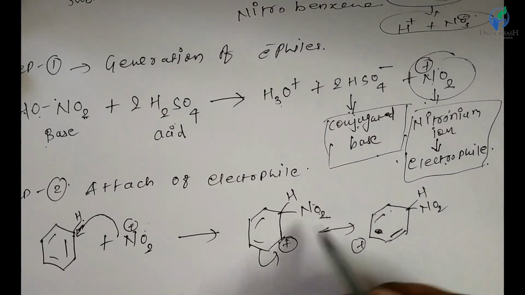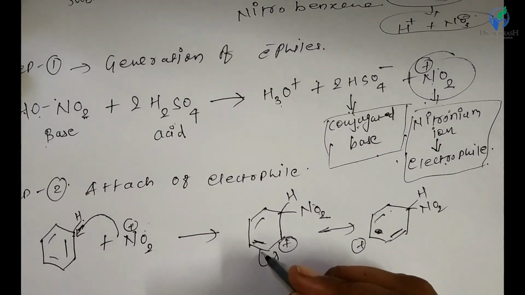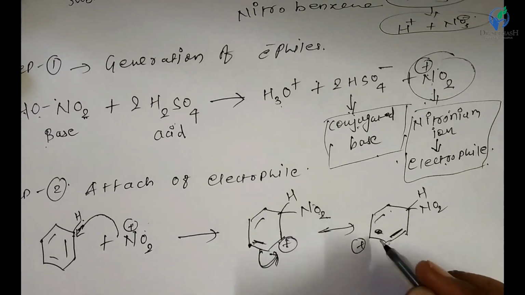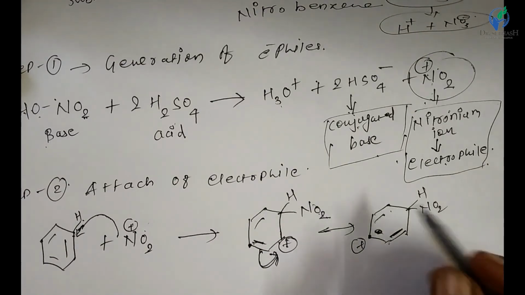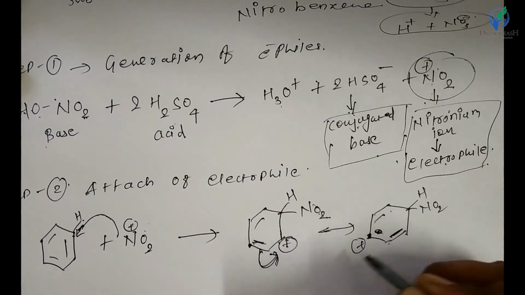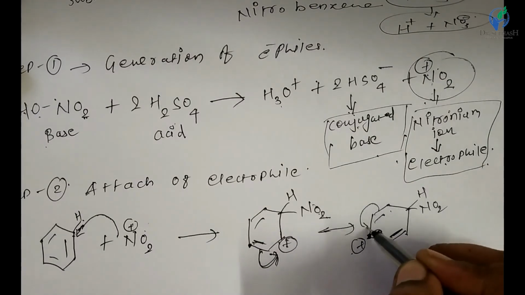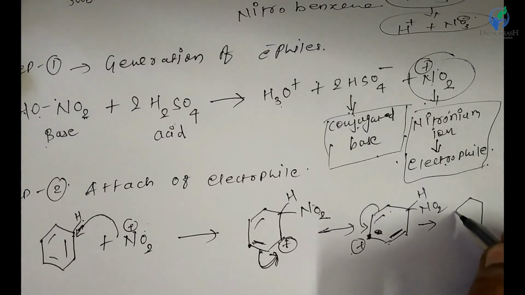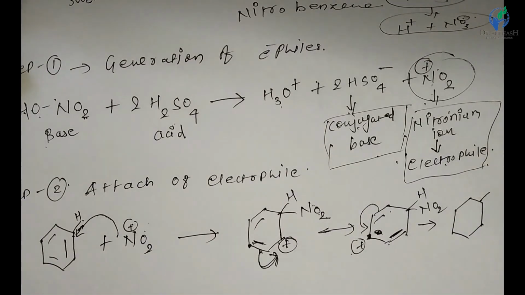This pi bond is attracted by this positively charged carbon, so pi electrons move between these two carbon atoms, and this carbon gains the positive charge. Again, this positively charged carbon attracts the neighboring pi electrons and is converted into the next resonating structure.